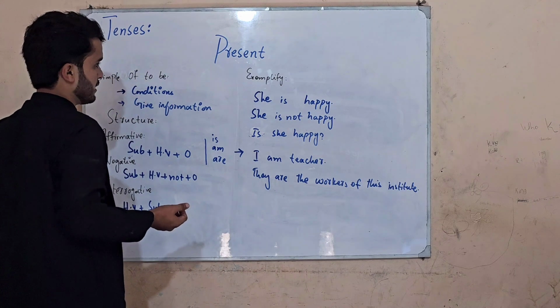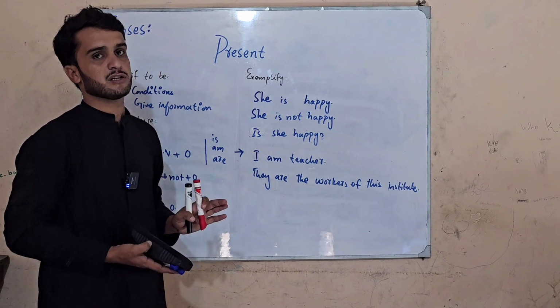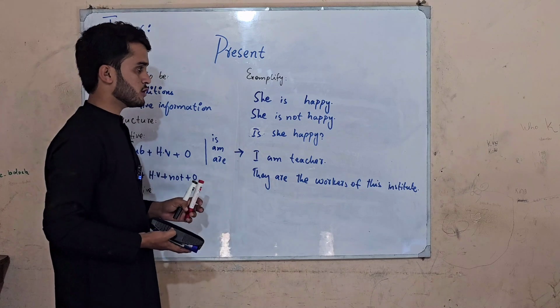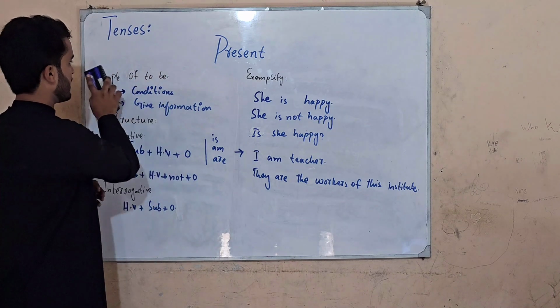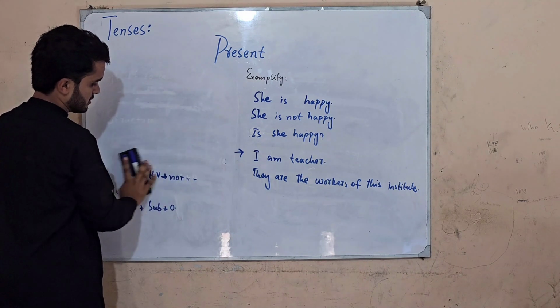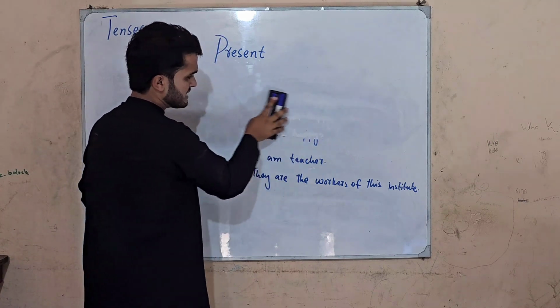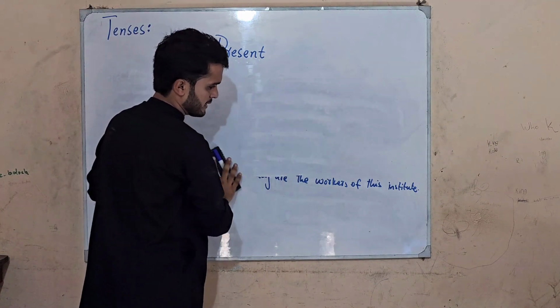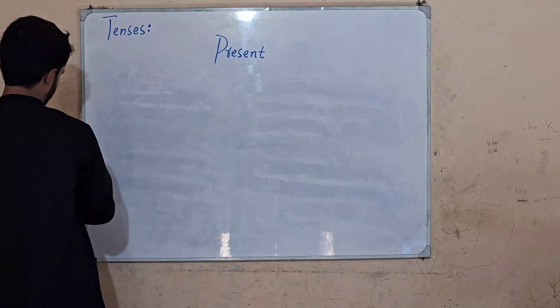And this was a simple introduction to the of to be tense, which has no concern with action verbs, which contains the helping verb and shows the condition and gives information about the subject that we are uttering in the information box. Right now we are moving forward to the second type, that is present indefinite, simple present, or present simple.